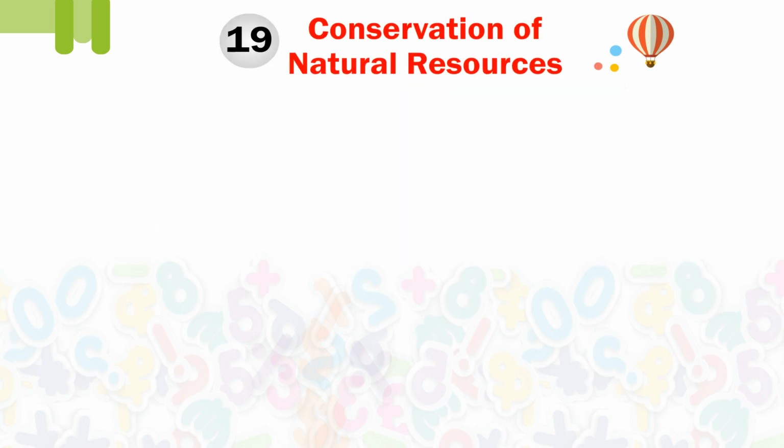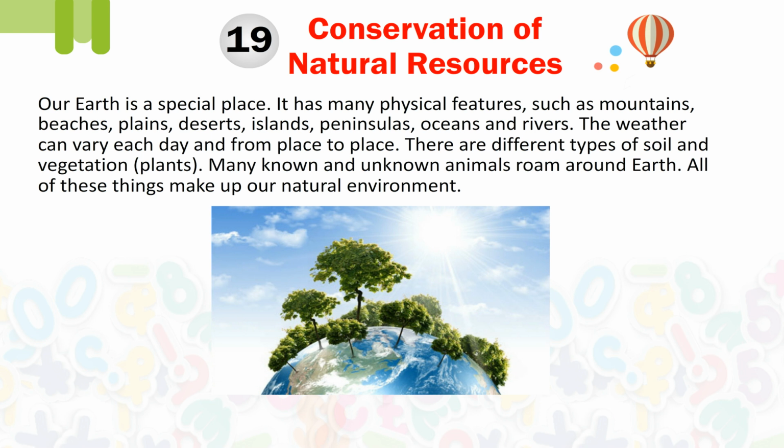Chapter 19. Conservation of Natural Resources. Our Earth is a special place. It has many physical features such as mountains, beaches, plains, deserts, islands, peninsulas, oceans and rivers. The weather can vary each day and from place to place. There are different types of soil and vegetation, plants. Many known and unknown animals roam around the earth. All of these things make up our natural environment.